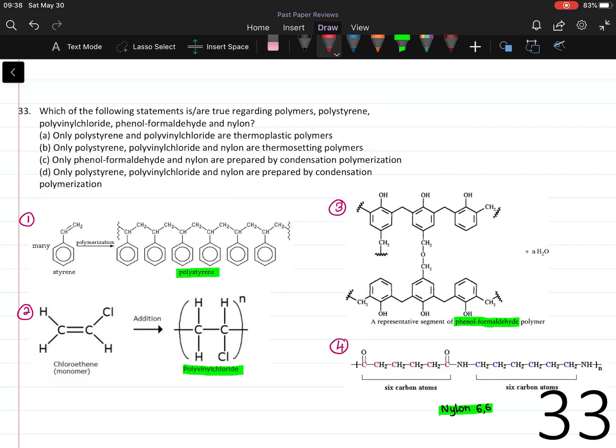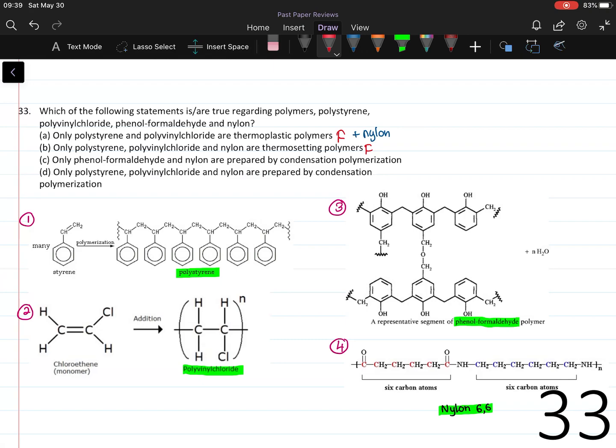Statement A. Only polystyrene and polyvinyl chloride are thermoplastic polymers. Well, this is false. Thermoplastic polymers are polymers of which the shape can be altered by applying heat. So nylon is also a thermoplastic polymer in this case. Statement B. Only polystyrene, polyvinyl chloride, and nylon are thermosetting polymers. That is also false. Thermosetting polymers are polymers of which the shape cannot be altered by heating. Polythene, polystyrene, and nylon are thermoplastic.